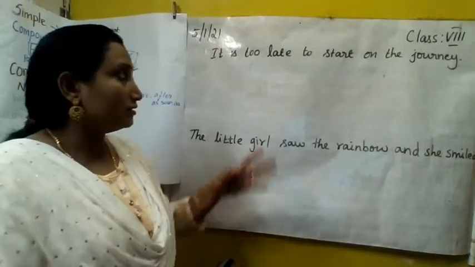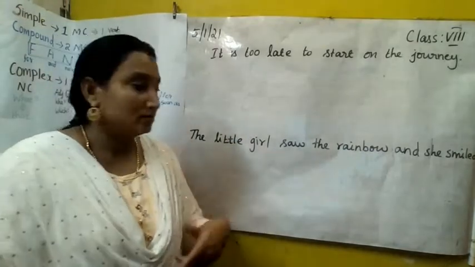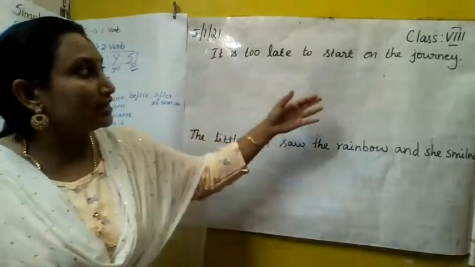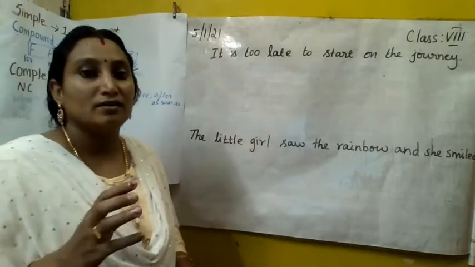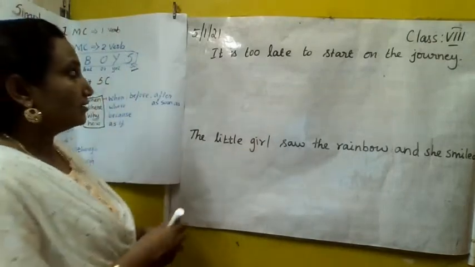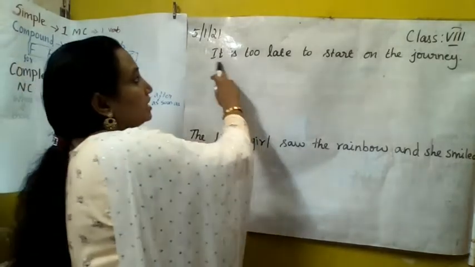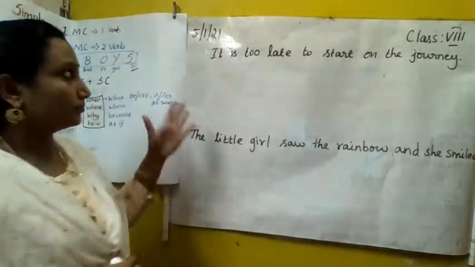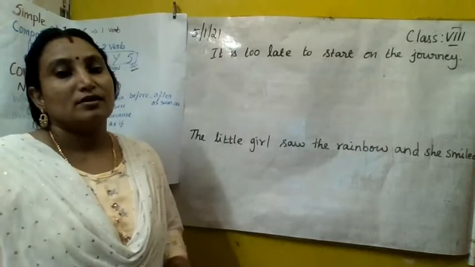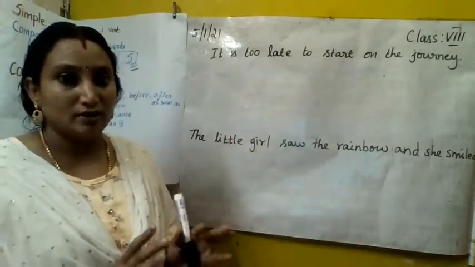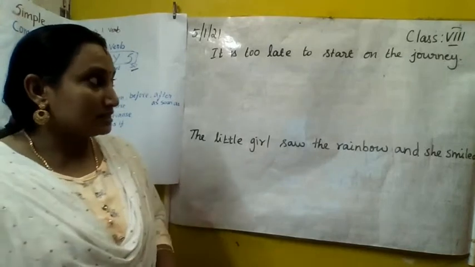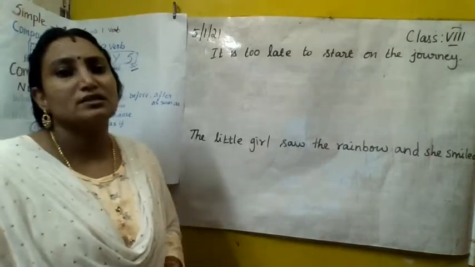I have written the first two sentences in the exercise. It is too late to start on the journey. So it is given as a simple sentence, isn't it? We have one main sentence, that is what? It is too late. It is too late for what? To start on the journey. So it is given as a simple sentence. So we have to change this into compound.